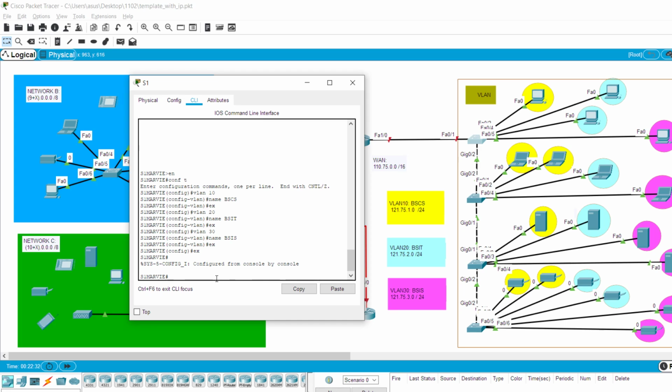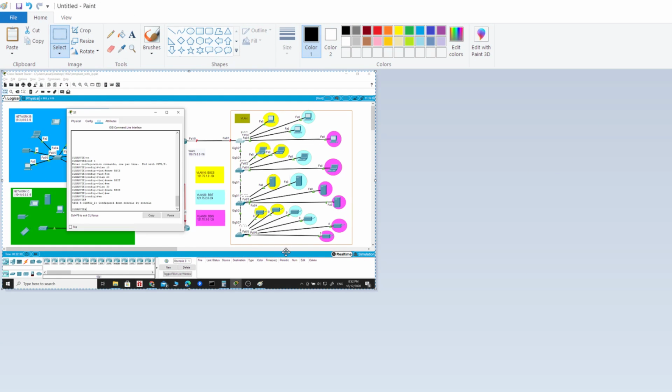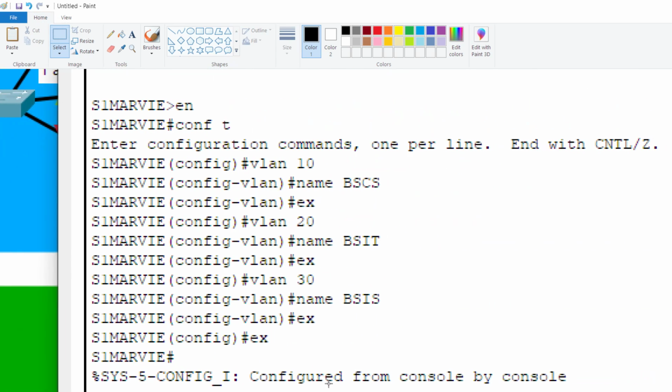Before I check, I'll zoom in so you can see. Sige, because I don't know how to zoom in with my screen recorder. I'll just do the paint. So to review, first to add the VLANs, we go to the privilege mode. So enable and then configure T. And then that's when you add the VLAN. So VLAN 10, BSCS, VLAN 20, BSIT, and VLAN 30, BSIS.